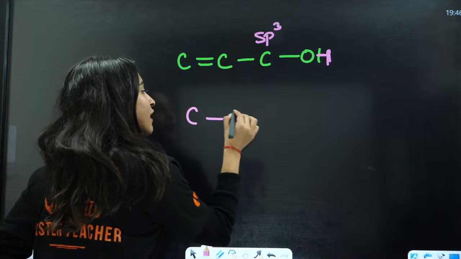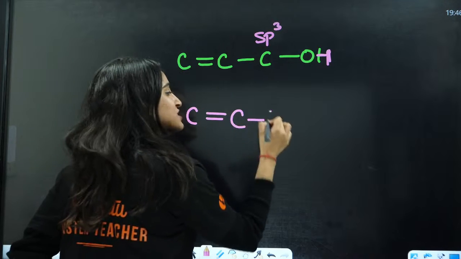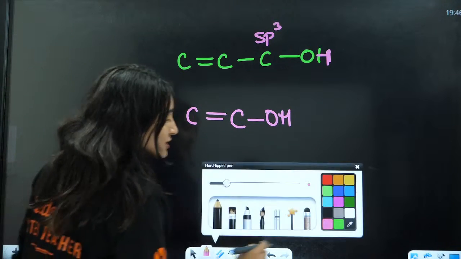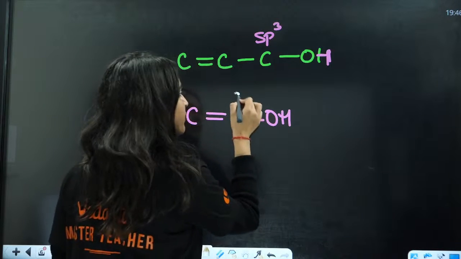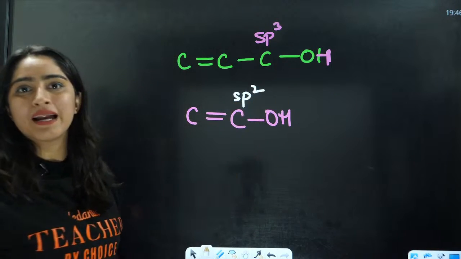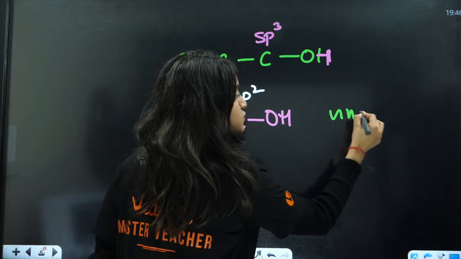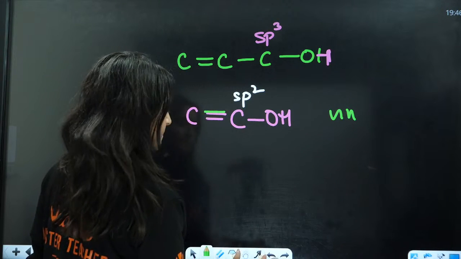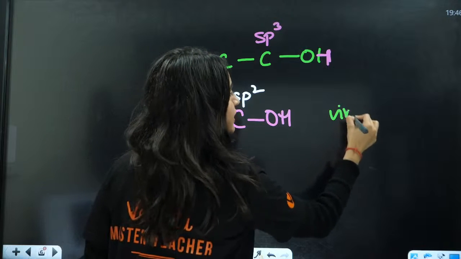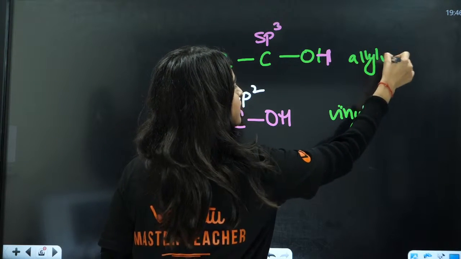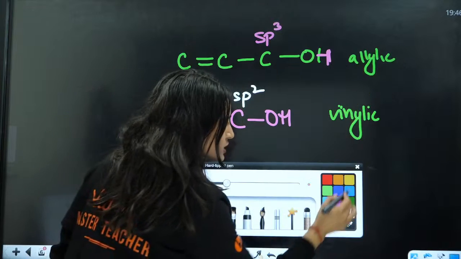For example, you have this double bond, and this OH is directly attached to this double bond. Now this OH is attached to one sp2 hybridized carbon atom, right? So this is vinylic, and this is allylic, and what is benzylic?